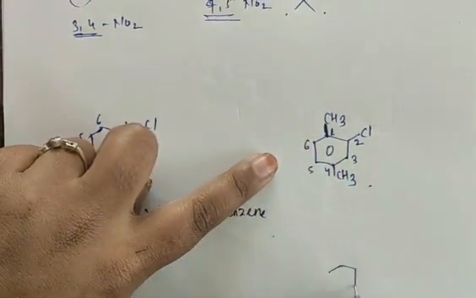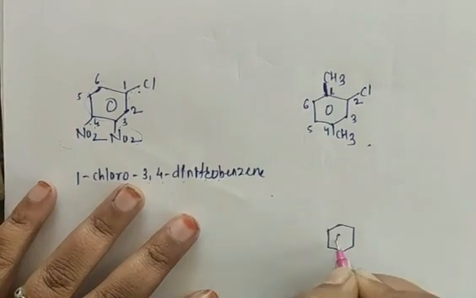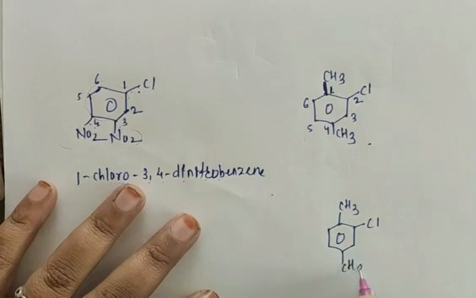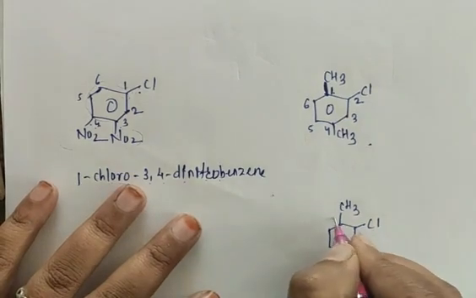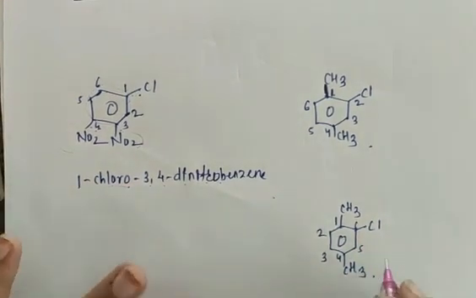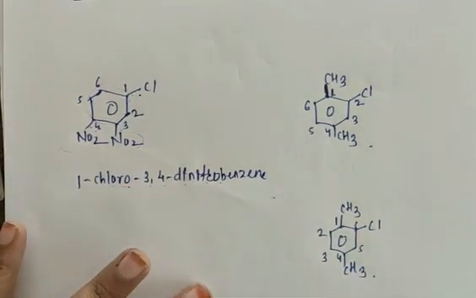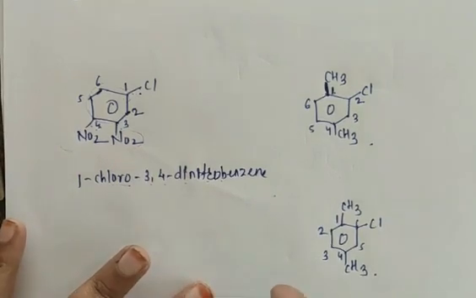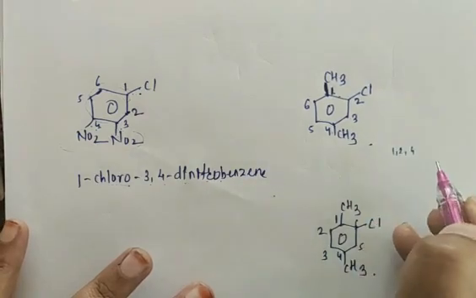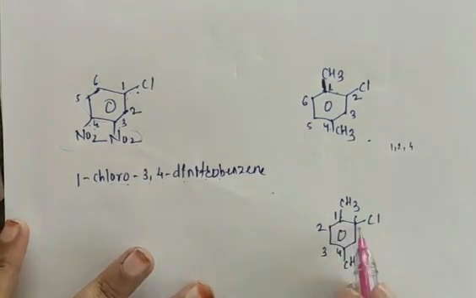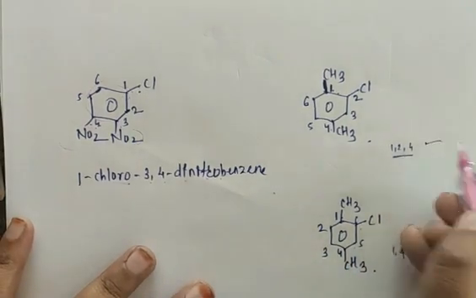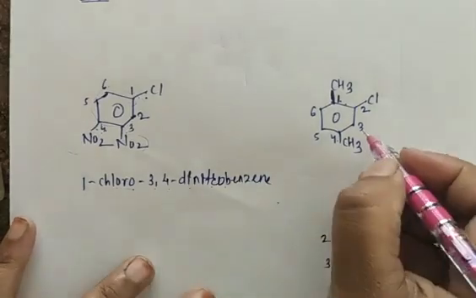Same compound if I write it once again: CH3, Cl, CH3, and I start numbering from this side, 1, 2, 3, 4, 5, 6. Here it is wrong, because the carbons with substituents should carry the lowest possible numbers. Here the substituents are at 1, 2 and 4. Here they are at 1, 4 and 6. Which is lowest? This is the lowest, so this is the correct numbering and this is wrong.